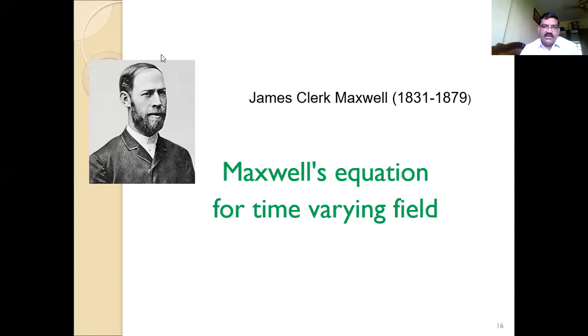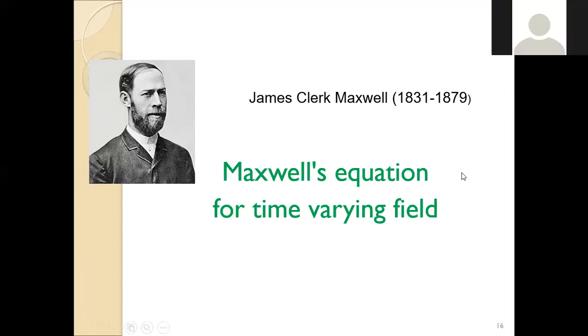So that was his tenure. What did he do, why have we given so much credit to Maxwell, and why is it so important? We are going to understand that through his equations for time varying fields.